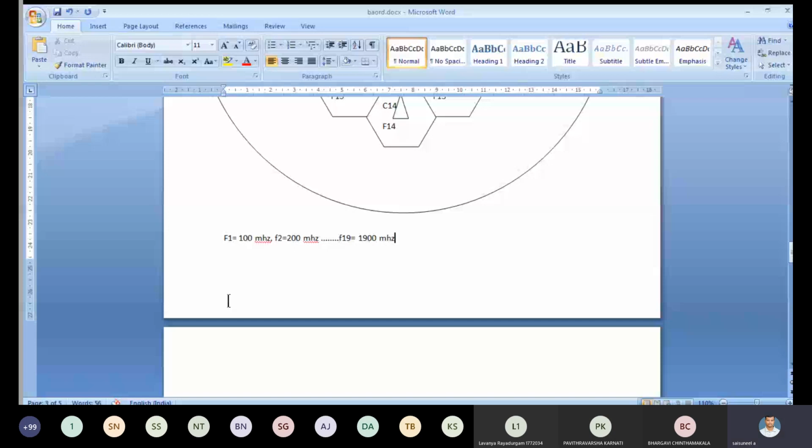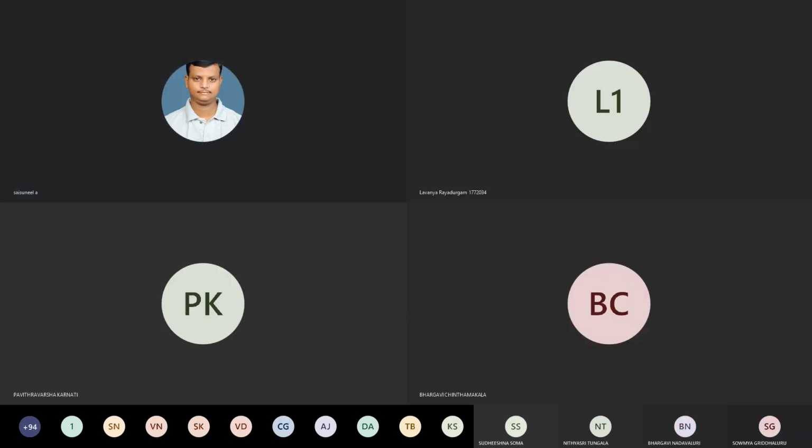Right. Now we have to go for the main topic of frequency reuse. Why are we going for frequency reuse?